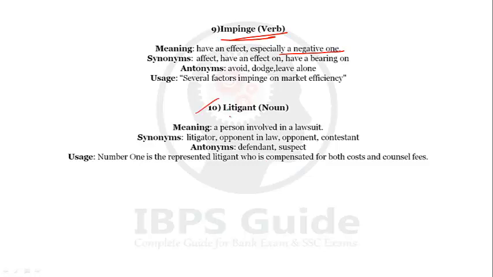Last word we get is litigant. Litigant is a noun, a person involved in a lawsuit. So synonyms will be litigator, opponent in law, opponent, contestants. Antonyms will be defendant and suspect. Number one is the represented litigant who is compensated for both costs and counsel fees. So a litigant is a person who is involved in a lawsuit.